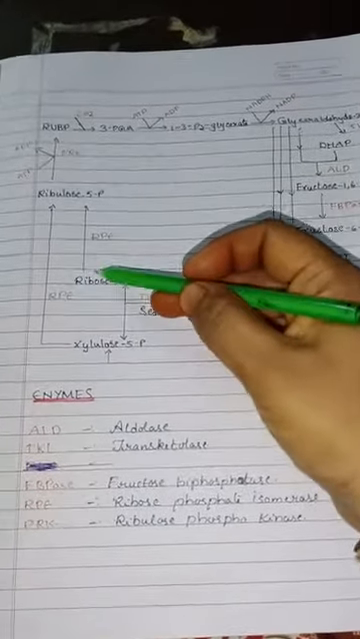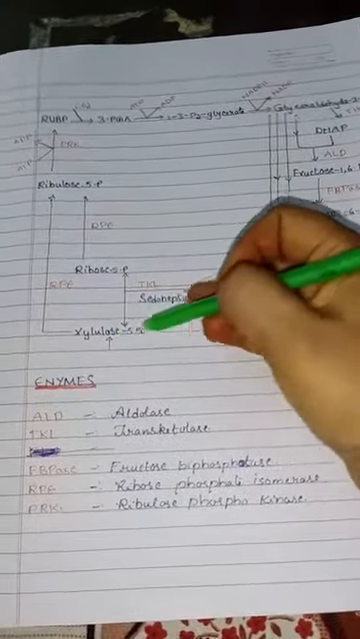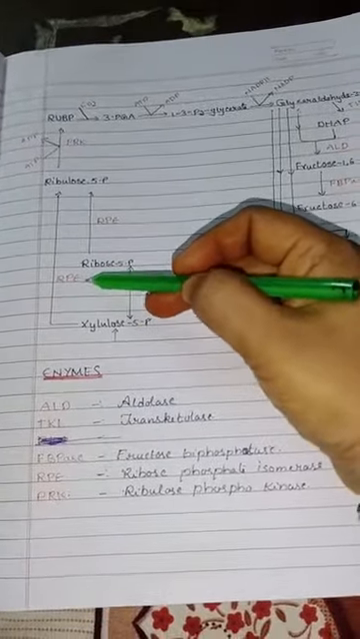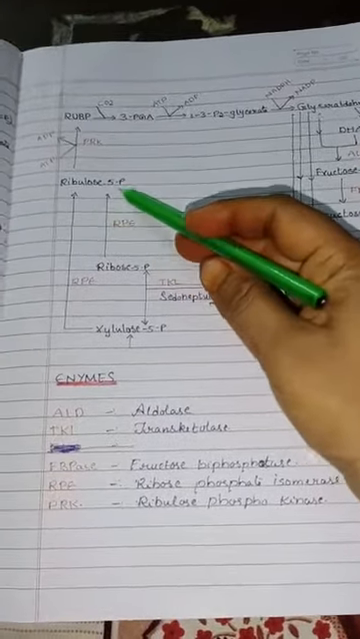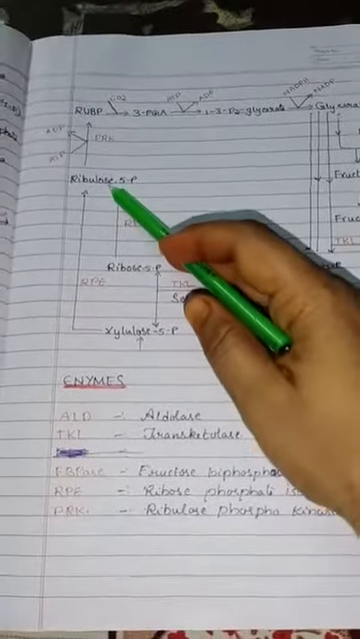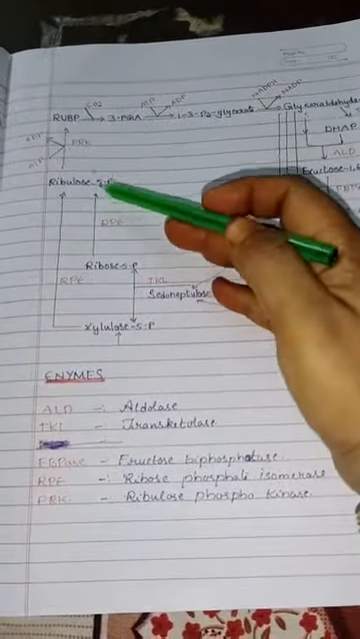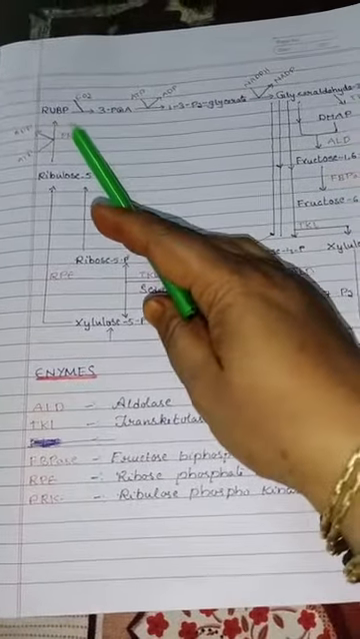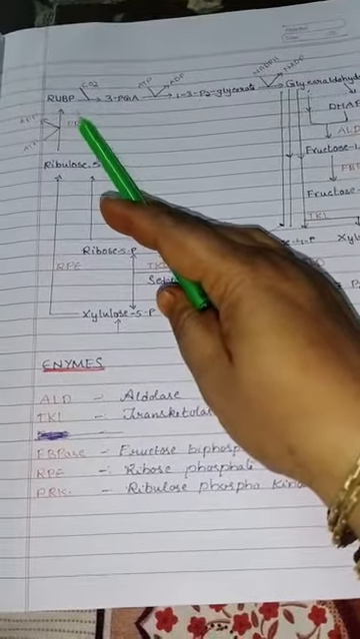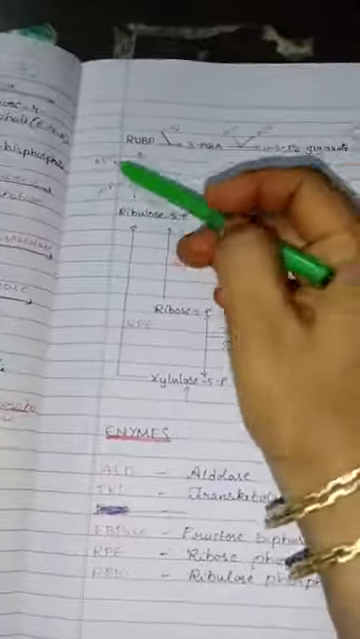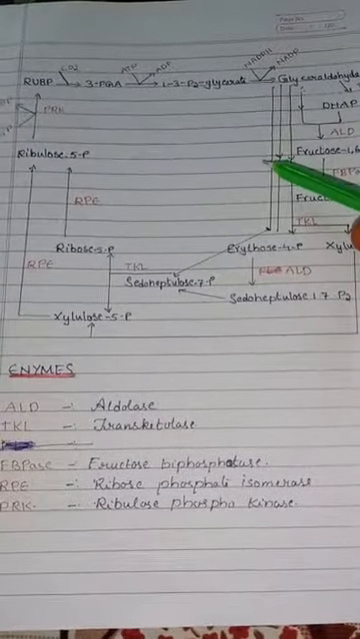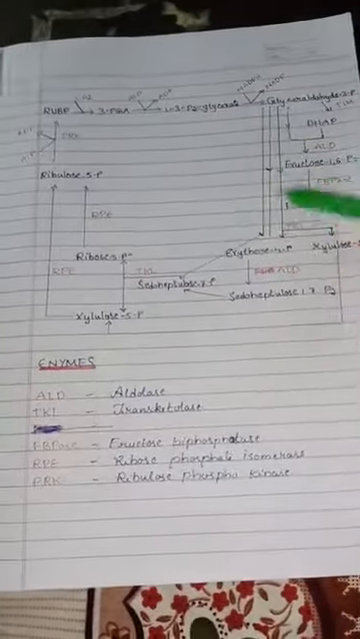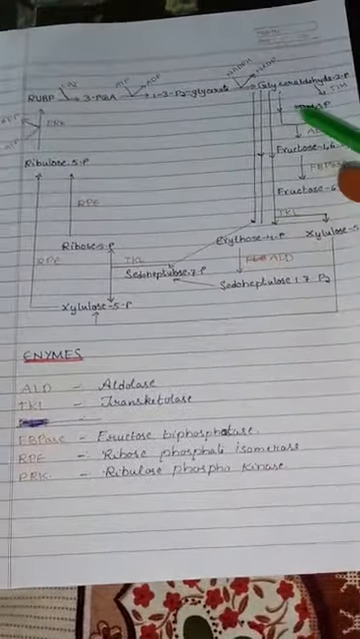Now this ribose 5-phosphate or xylulose 5-phosphate, by using RPE, that is ribose phosphate isomerase, forms ribulose 5-phosphate. Now this ribulose 5-phosphate, by using ribulose phosphokinase, forms RuBP, that is ribulose bisphosphate. So this is the product, and again the cycle continues. So this is the Calvin cycle, children. This is the cycle form. You can understand very clearly.